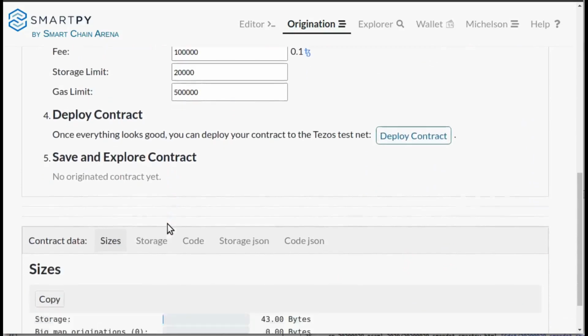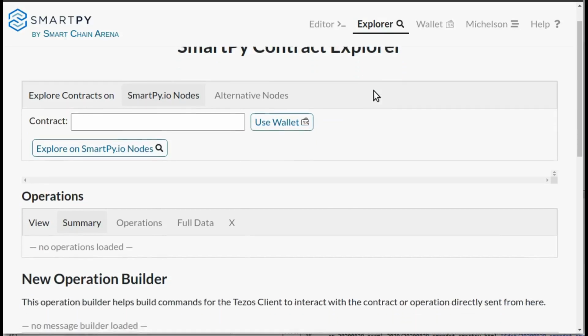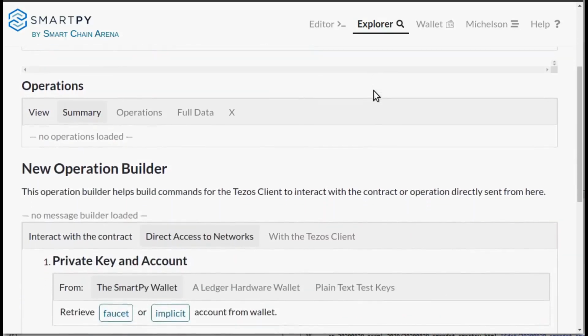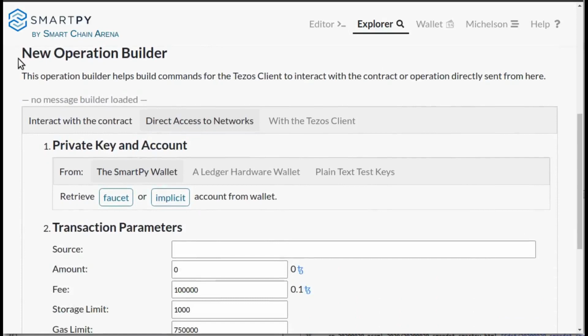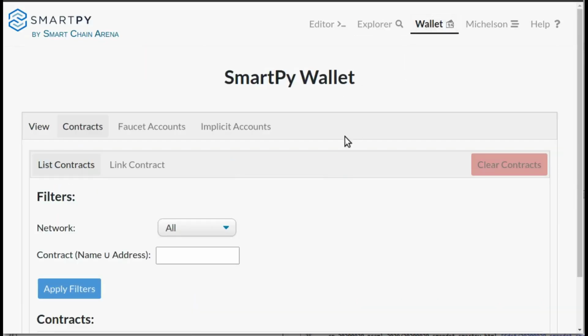There's also a block explorer, like a contract explorer. You can add operations to an already existing contract by creating them from the web UI. There is also more of a wallet functionality. You can import your keys and manage them and talk to various contracts.